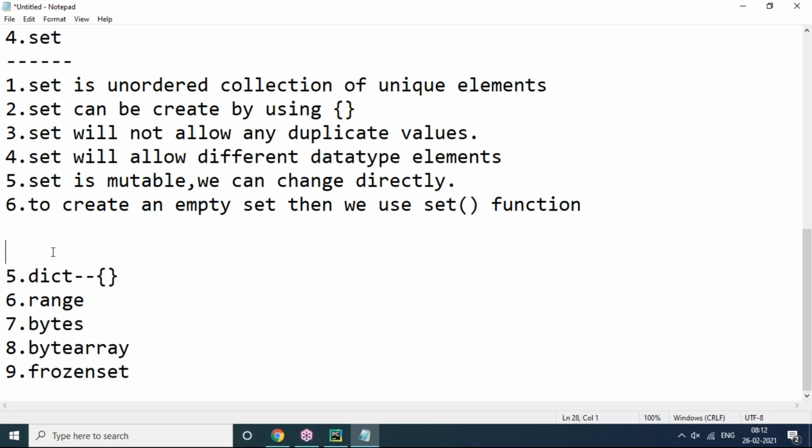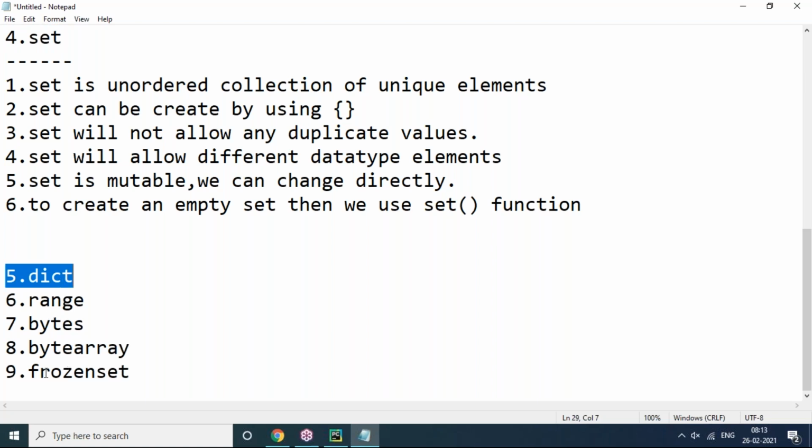Okay, why? Because in Python a dictionary can also be created by using curly brackets only. And strictly remember, in total, the list of data structures: we have string, list, tuple, set, dictionary, range, bytes, bytearray, everything. Of all the data structures, only two are unordered. The remaining ones are all ordered collections of elements. What are those two, sir? Only set is unordered, and next, dictionary is also unordered. Strictly remember, the rest of the things are all ordered only.